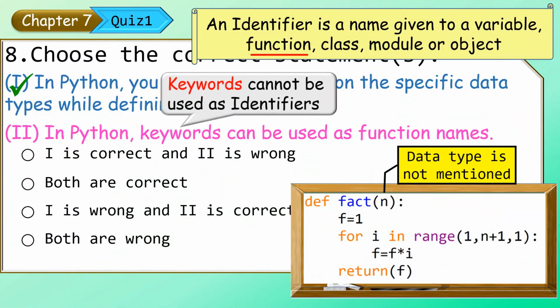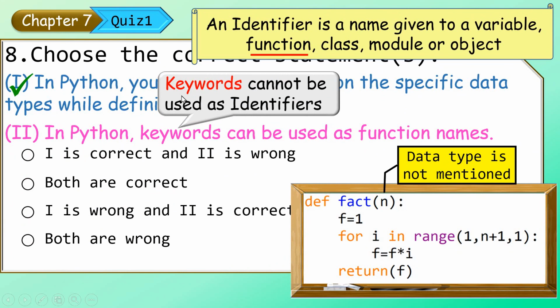And one of the rules for identifiers is that keywords cannot be used as identifiers. So the second statement, in Python, keywords can be used as function names. Function names are nothing but identifiers. Keywords can be used. So this is contradictory to the rule that keywords cannot be used as identifiers. So the second statement is wrong.